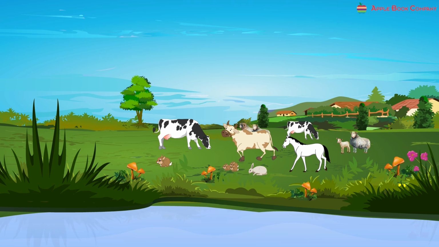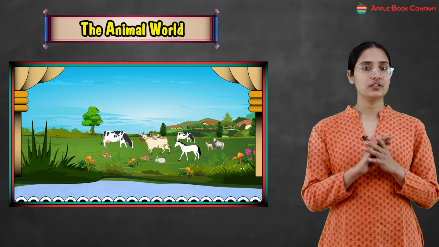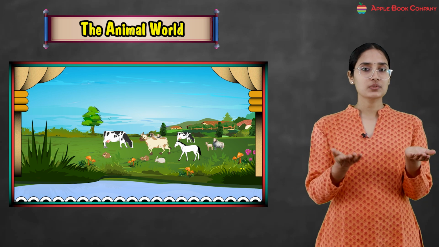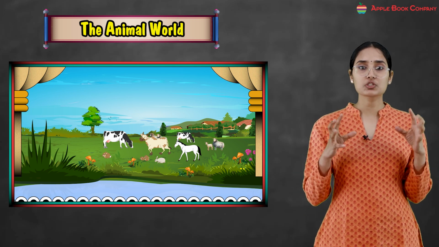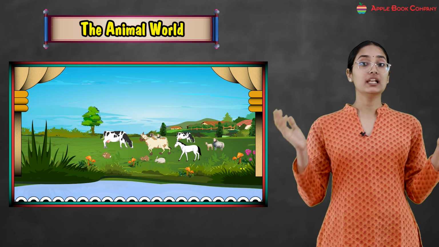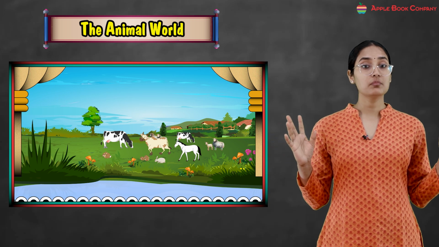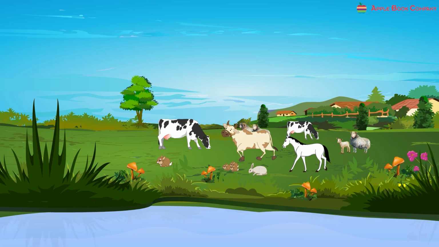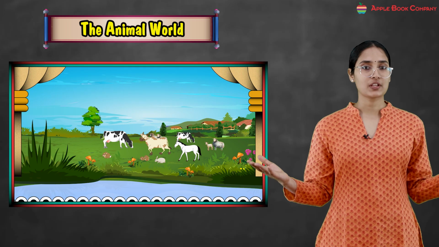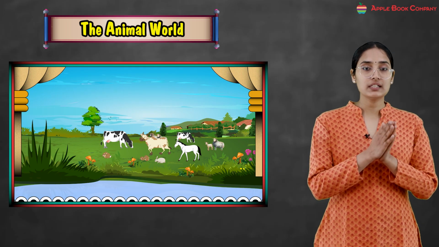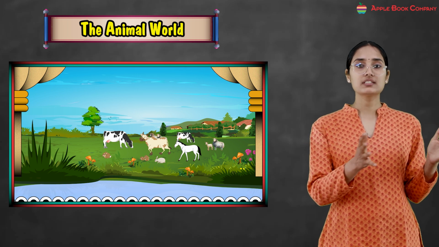We see many kinds of animals around us. Some animals are big and some are small. Right? For example, when we see outside, we find dog, cat. These are small animals. But we also see elephants, right? They are big animals. Some animals live on land, some animals live in water, and some animals can fly in the air. So we will in this chapter learn about these kind of animals.